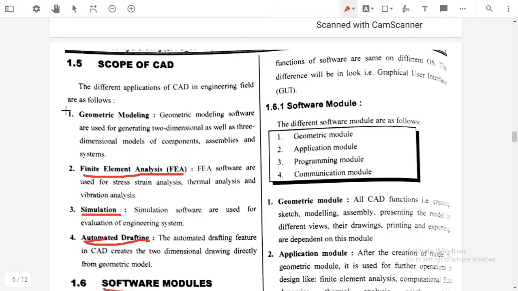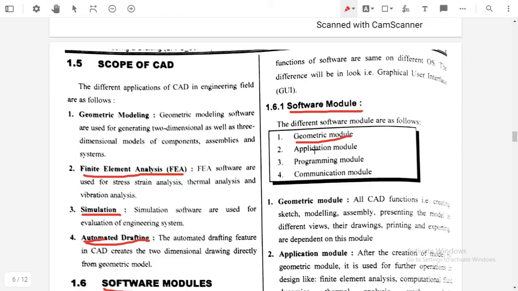Now we will discuss the different software modules. This part is important because many times questions will be asked on it. So what are the different software modules?